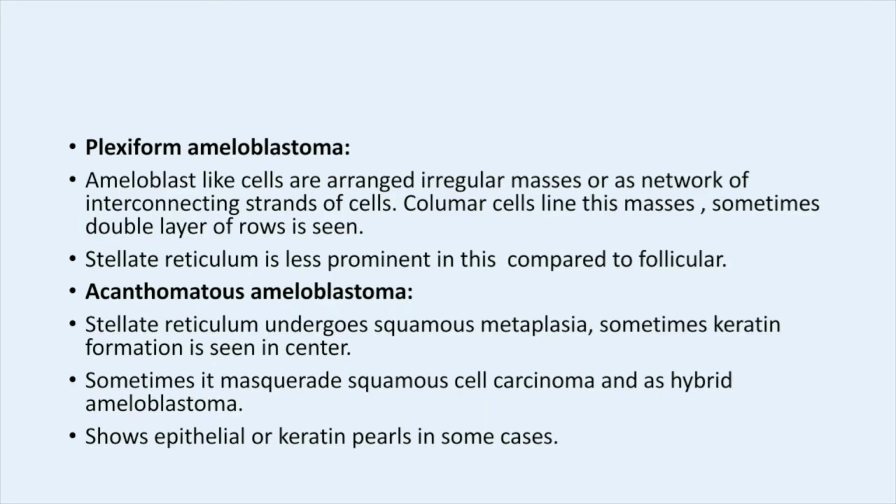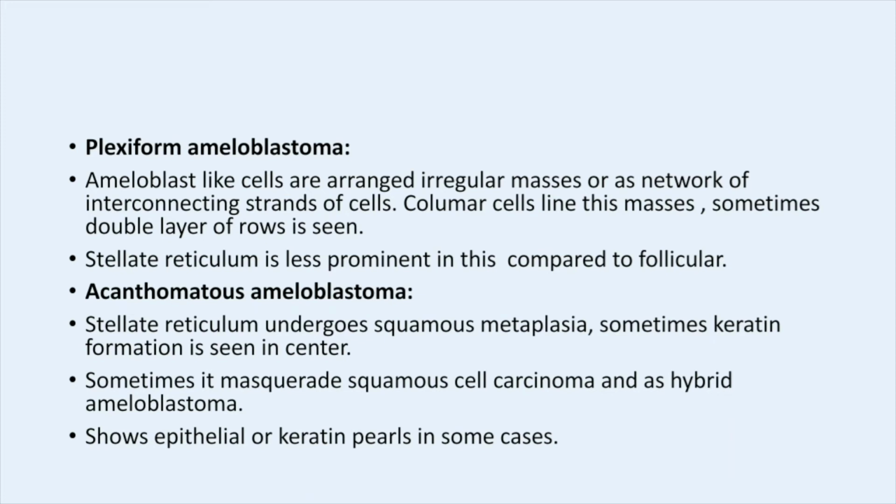And coming to the second one, plexiform ameloblastoma. It is the same as the follicular type, but the difference is that these are irregular masses, arranged in the form of a network of interconnecting strands of cells, and columnar cells line these masses.